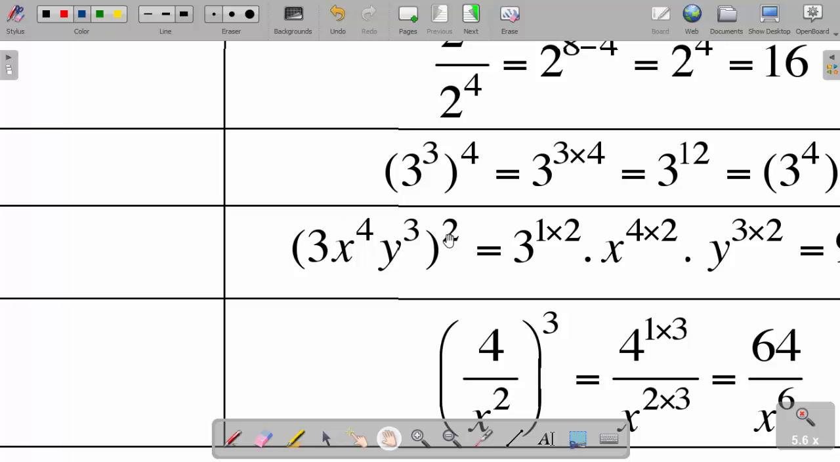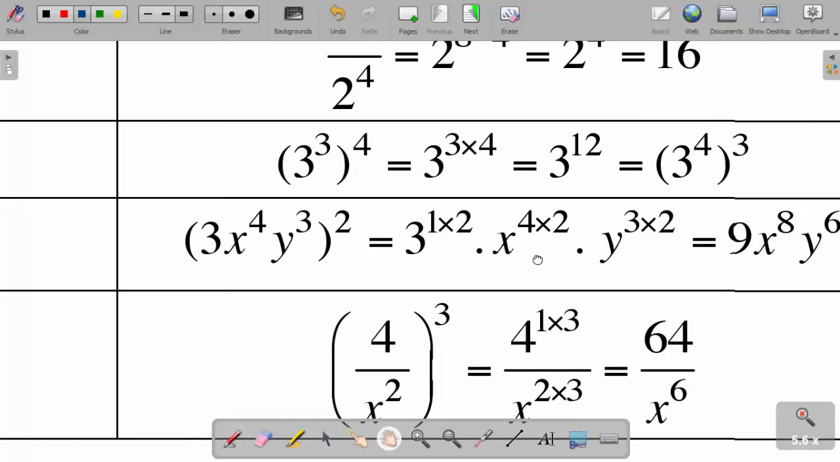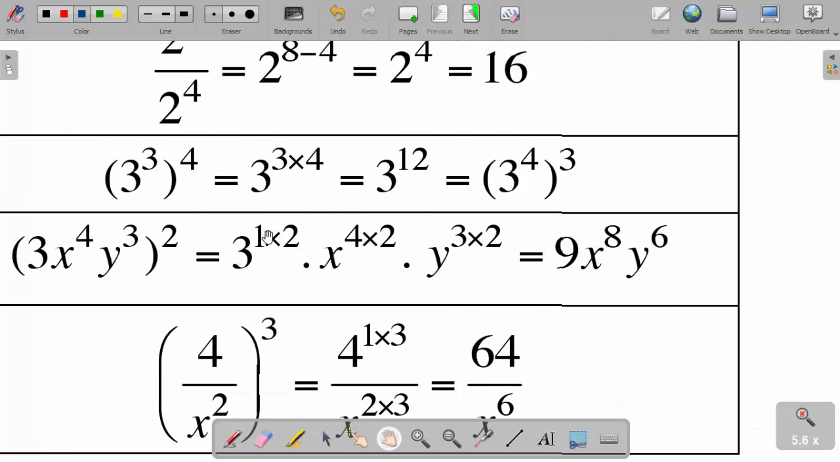So this 2 is going to multiply the 1 to give me 3 to the power 1 times 2, and then x to the power 4 times 2, like we said before, and then y to the power 3 times 2. Okay, so if I simplify this further, what do I get? Now 1 times 2 is 2, and then 3 squared is what? Is 9. That's why I put 9 here.